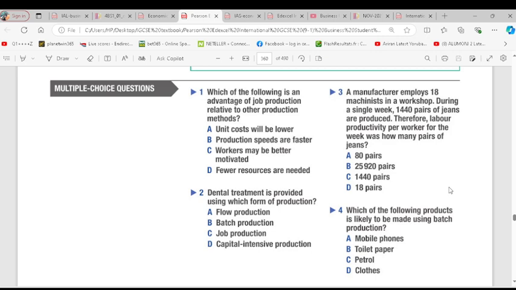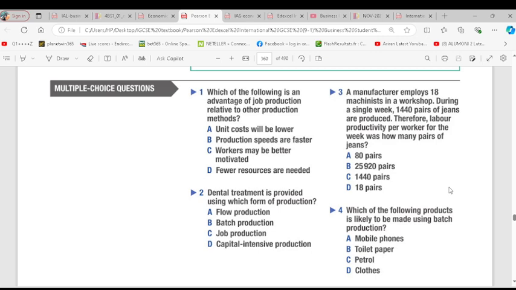Question 3. A manufacturer employs 18 machinists in a workshop. During a single week, 1,440 pairs of jeans are produced.